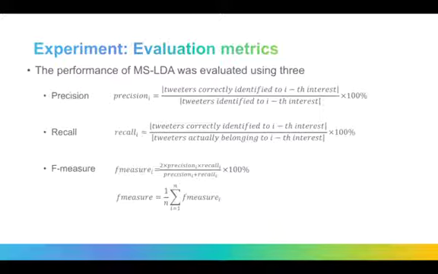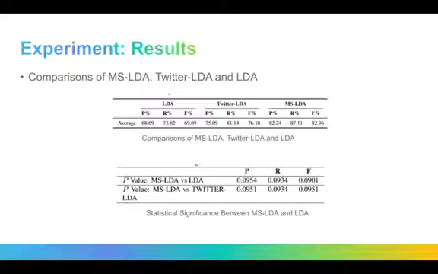The performance of MSLDA is evaluated by 3 widely adopted metrics, namely precision, recall, and F-measure. The upper table shows the average precision, denoted by P, recall, denoted by R, and F-measure, denoted by F, of MSLDA compared with those of LDA and Twitter LDA. As it indicates, our method achieves the best values.